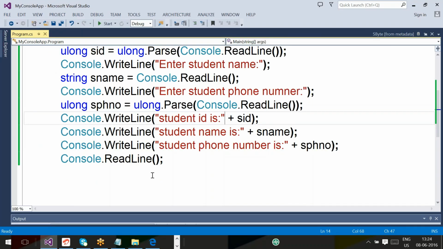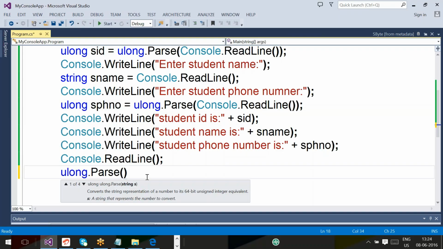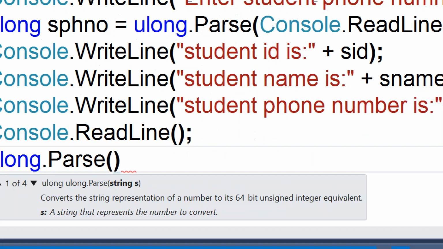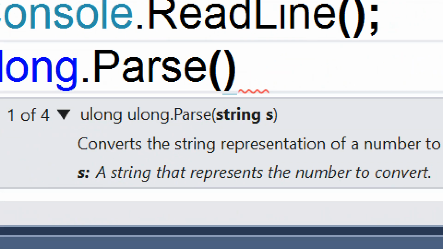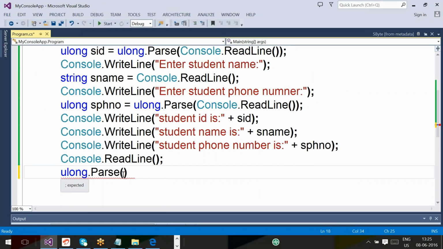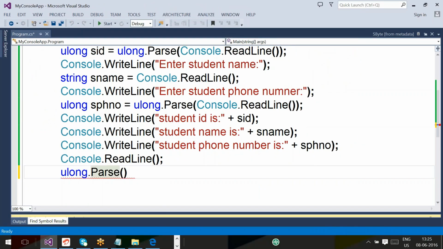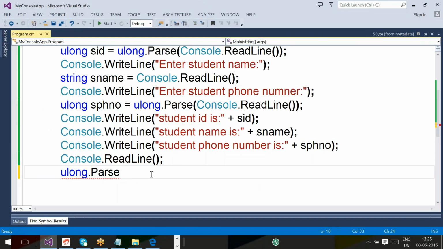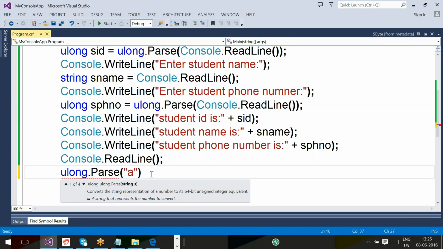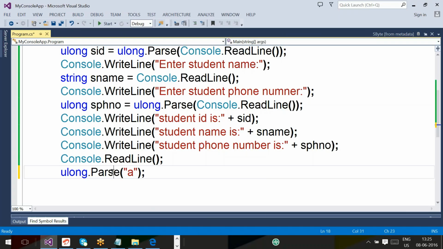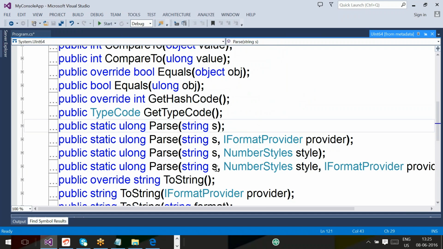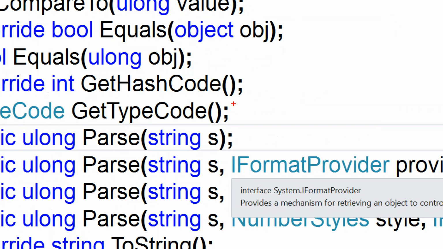No, don't say that ReadLine will return string. Not like that. You can observe the Parse method. The Parse method is having only one parameter. That parameter type is what? String. Microsoft defined the Parse method, and I will show you the Parse method structure skeleton defined by Microsoft.